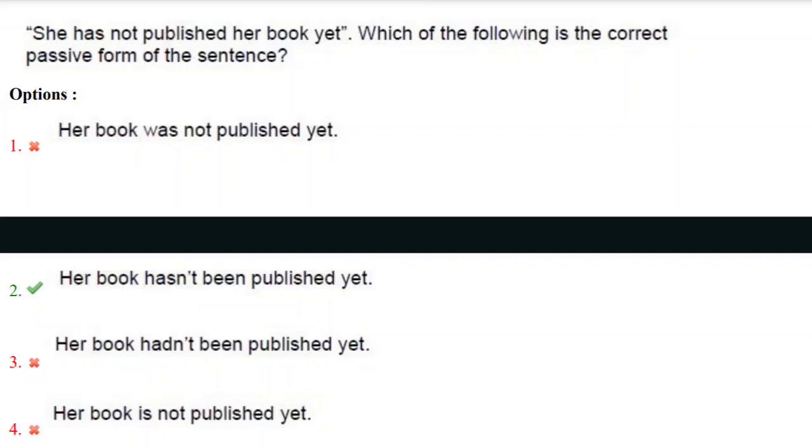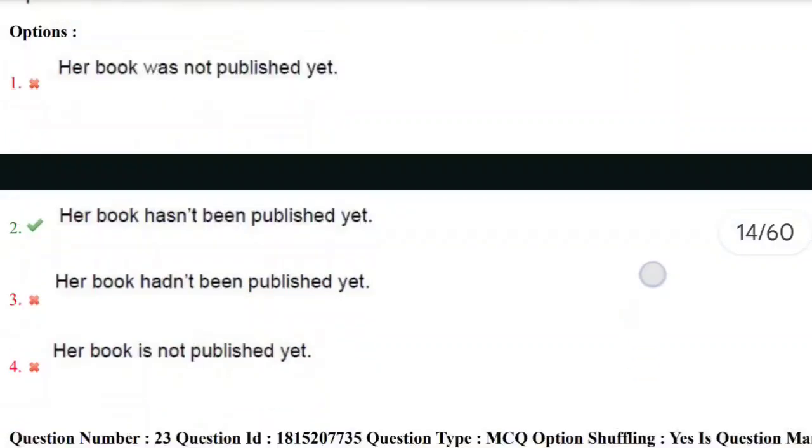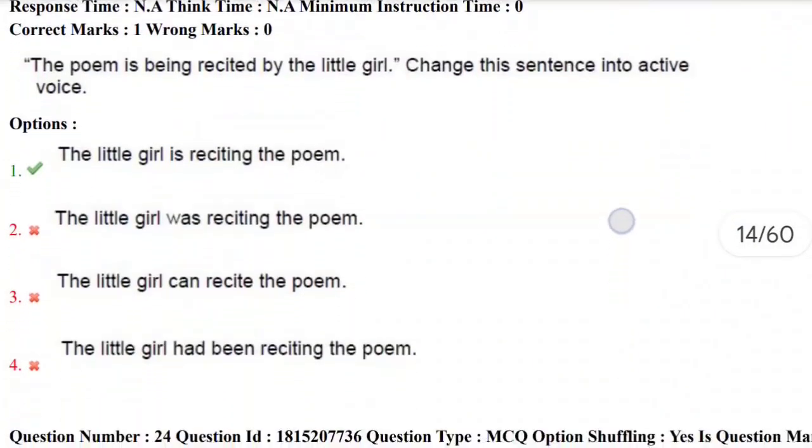Yes, we change the sentence from active voice to passive voice, then it changes into her book hasn't been published yet. So the correct answer here is second option. Let's move towards next question.